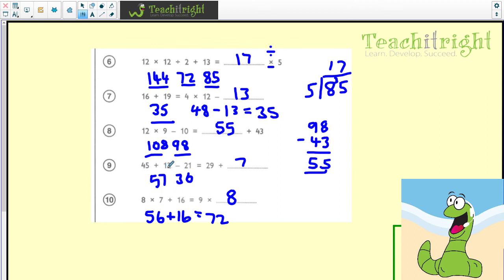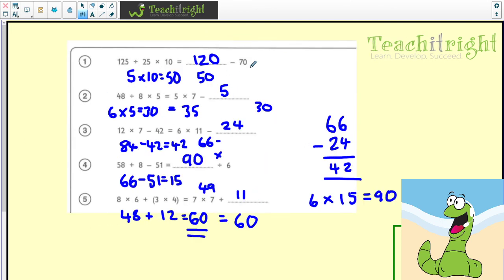45 add 12 is 57. Take away 21 is 36. So I must make 36 on this side. I've already got 29. So I could take that away if I wanted to, count up, and you'd get 7. And the last one, 8 times 7 is 56. Add 16 is 72. So I must make 72 on this side. So 9 times 8. And as I need to reiterate, I think knowing your times tables here is so important.